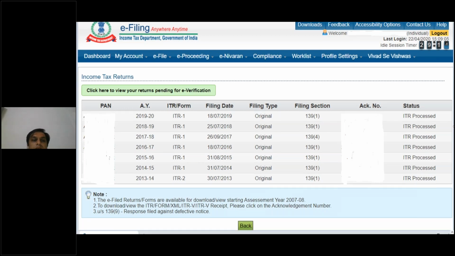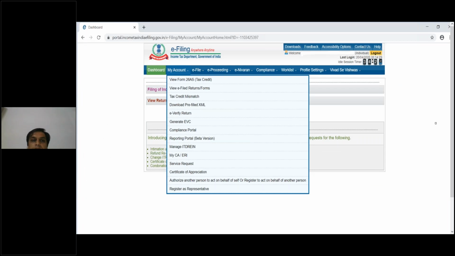Okay, so here again I'm selecting My Account. We will be downloading the pre-filled XML. We are not going to do it today, we will be doing it tomorrow. You can download this pre-filled XML and import it in your Excel file of ITR 1, and you can check how it looks.